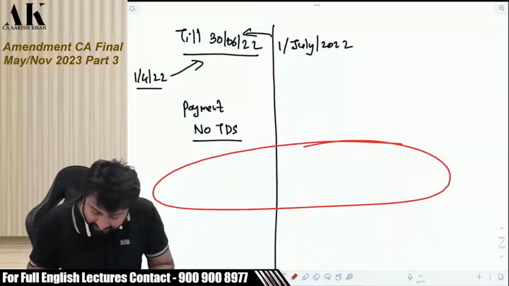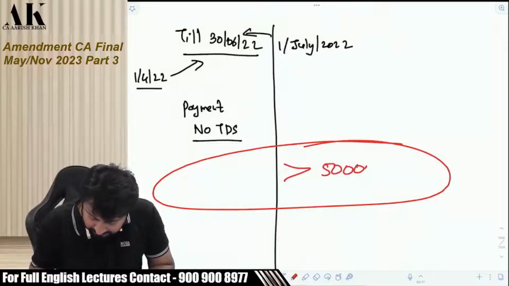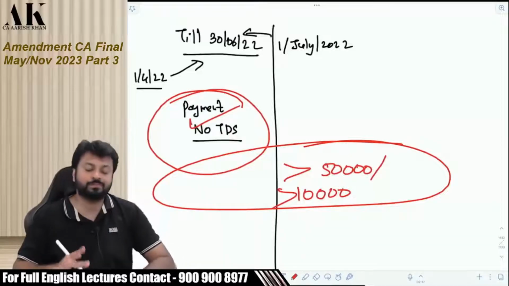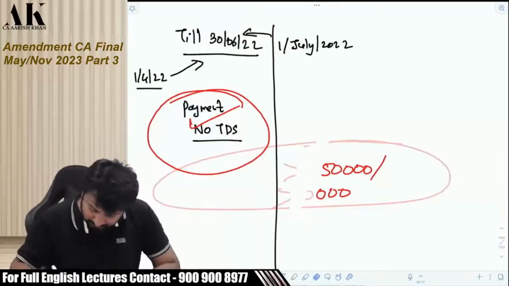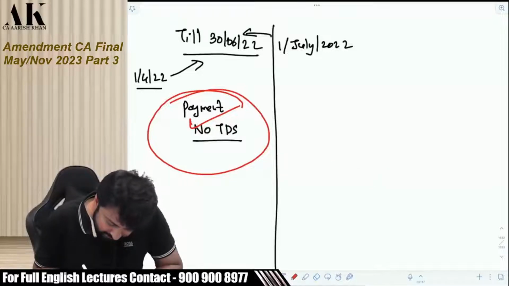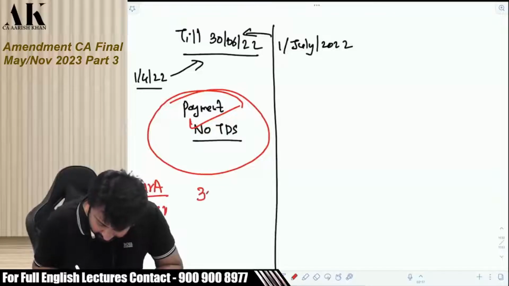to identify whether it crosses 50,000 or whether it crosses 10,000, you have to consider the payments which are made before 30th June also. For example, there is a buyer Mr. A who has made a payment of 30,000 rupees, no TDS.